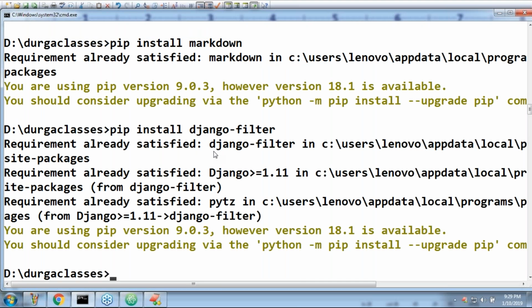So all three things are already installed in my system. Once you have done these activities, now you have Django which can have DRF support also. Any doubt up to this?